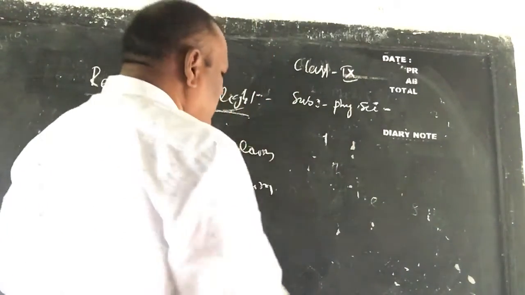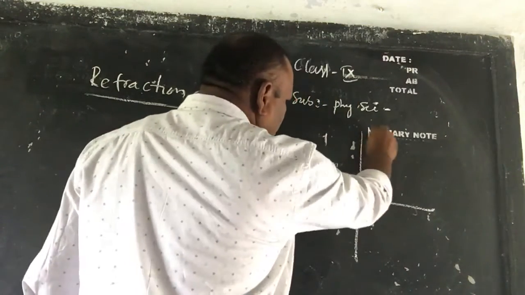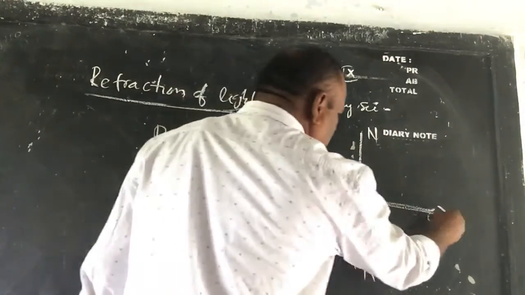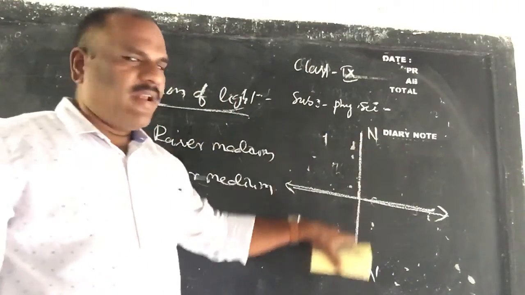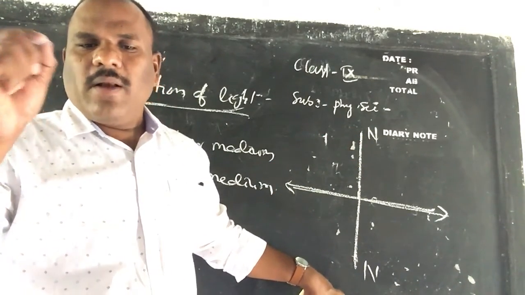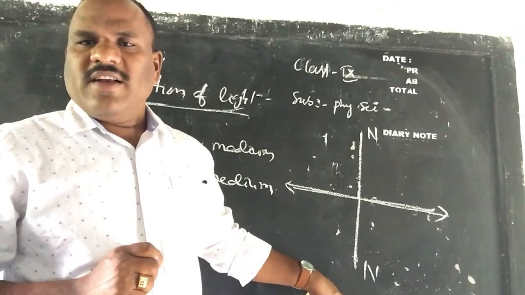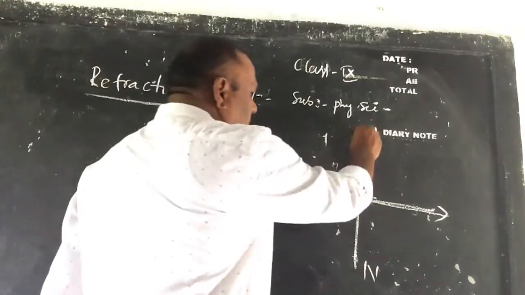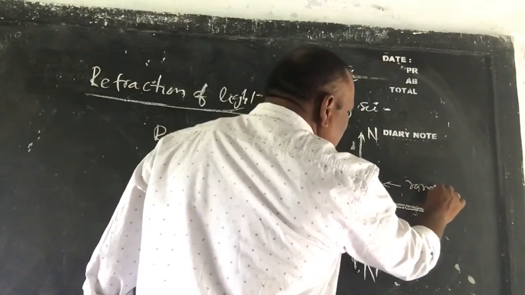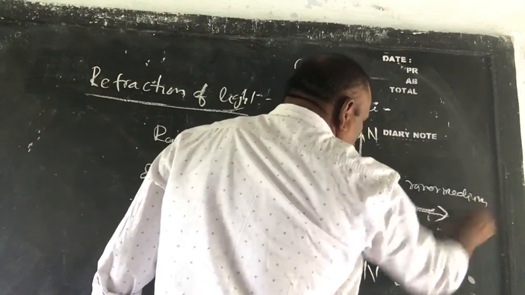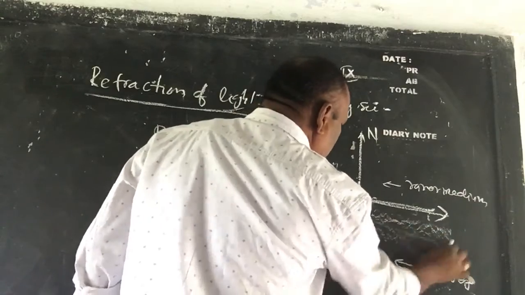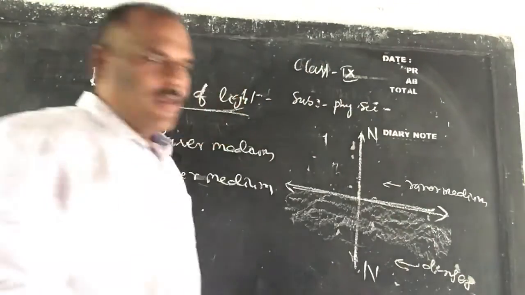Children, you know very well. This is normal, NN. The line drawn perpendicular to the interface is called normal NN. It is denoted by the symbol N. NN is the normal, and this is the interface between two media. This is one medium, for example, the rarer medium. This is the denser medium.